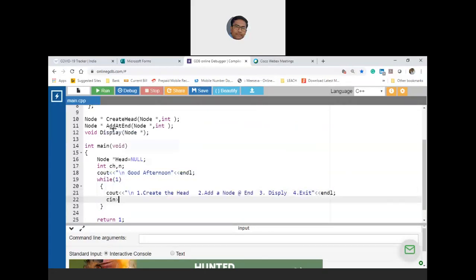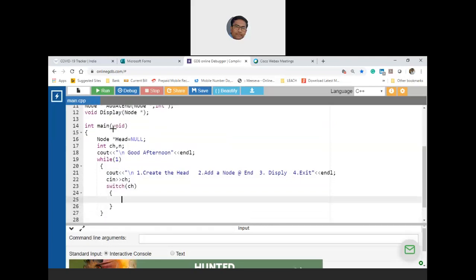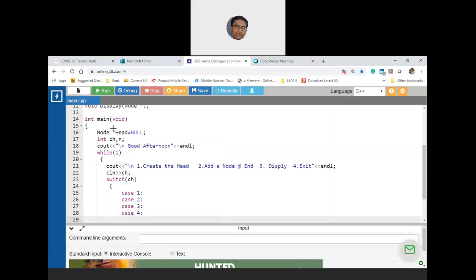Then I'll ask the user to enter, and accept that into choice. Now I'll write switch of choice, with 4 cases: case 1, case 2, case 3 and case 4. Of course you will have 4 breaks.